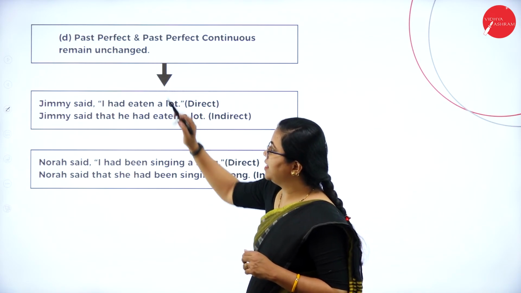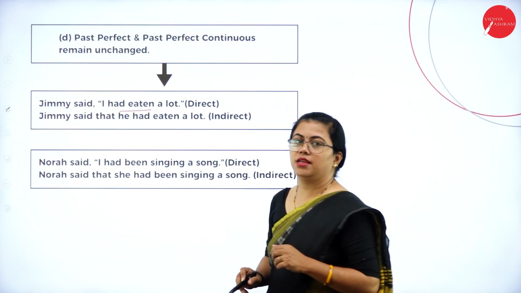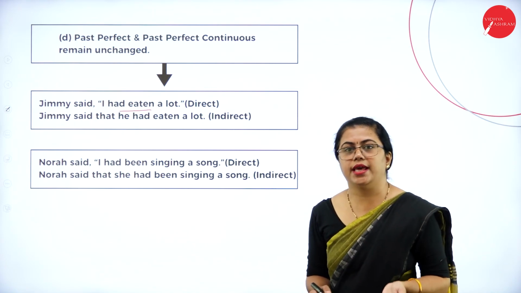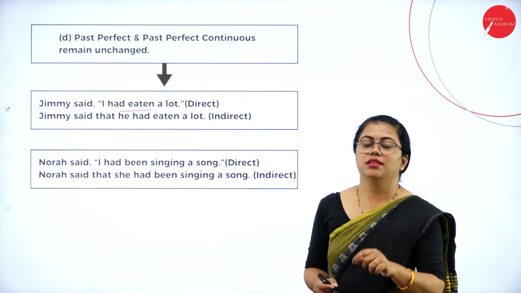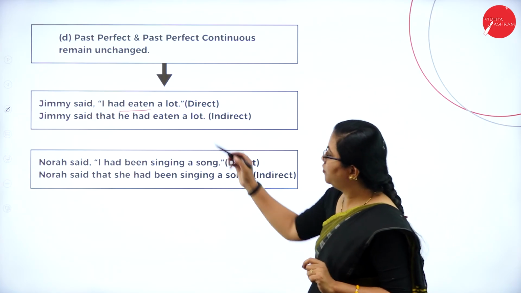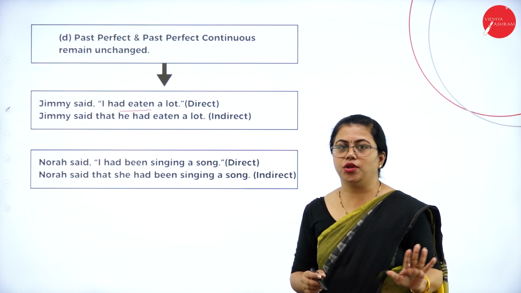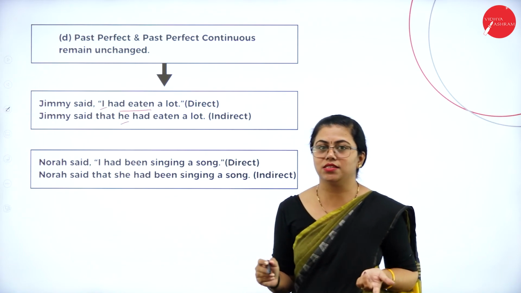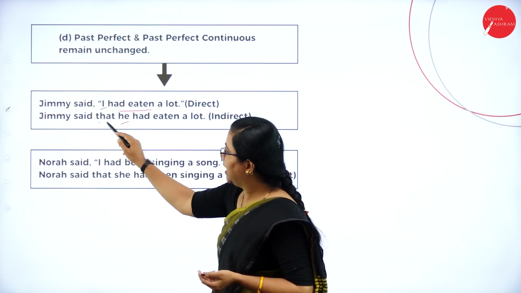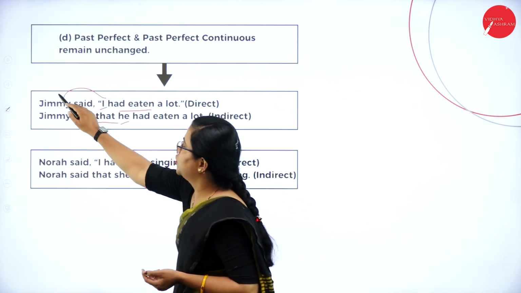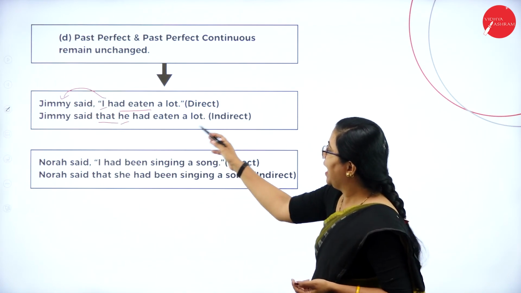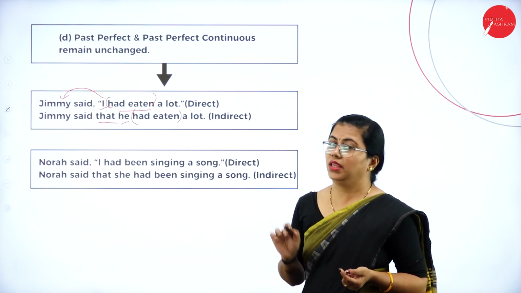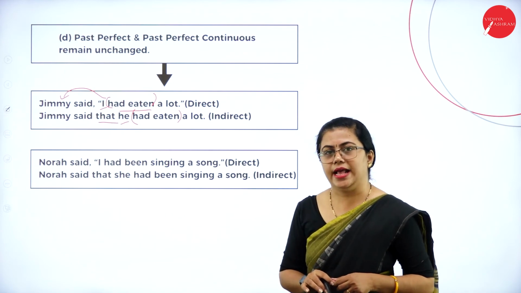The structure of past perfect is had eaten. If it was past, you would have changed it to past perfect. But it is already in past perfect, so how do you change it? That will remain unchanged. That means you have to write it as it is. You have to change it to indirect speech, so the pronouns and all that will change, but only the tenses will not change. Jimmy said that, and this I refers to Jimmy, so he had eaten a lot. So this had eaten is retained as it is, even in indirect speech.